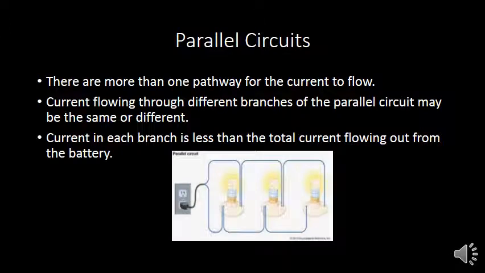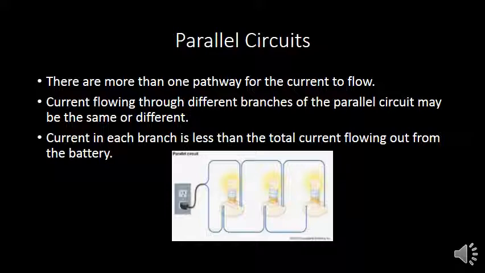Today we will start parallel circuits. There are more than one path for the current to flow. Current flowing through different branches of the parallel circuit may be the same or different. Current in each branch is less than the total current flowing out from the battery.